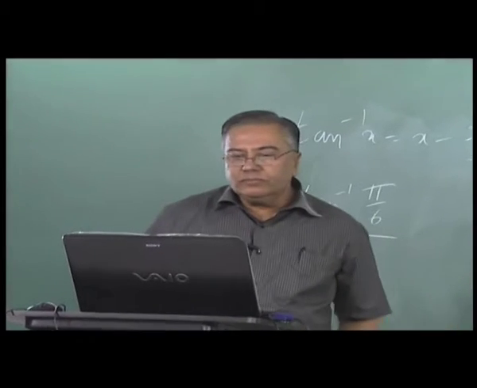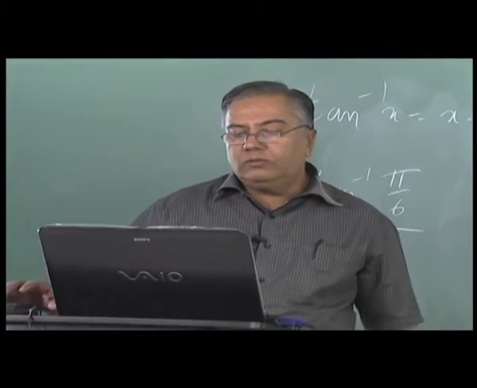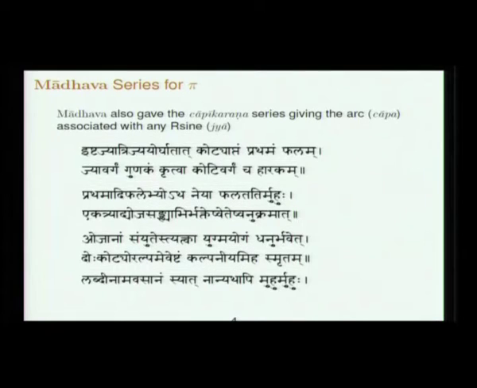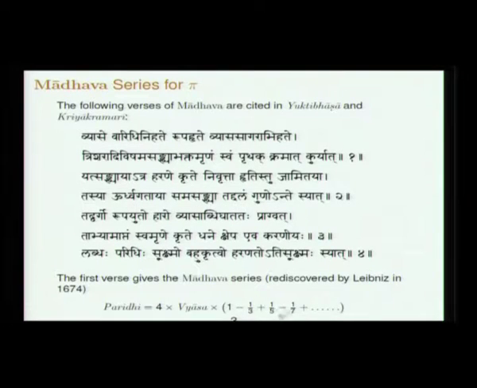Since tan squared is 1 by 3, you have 1 minus 1 by 3 into 1 by 3 plus 1 by 3 whole squared, etc., etc. So, the relation between the circumference and the diameter is best expressed. This is a series which is somewhat faster converging than the Leibniz series. You can see 3 squared, 3 cubed appearing here. The Leibniz series was somewhat slow, 1 minus 1/3 plus 1/5.